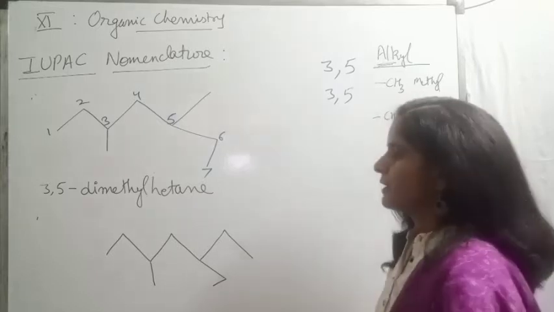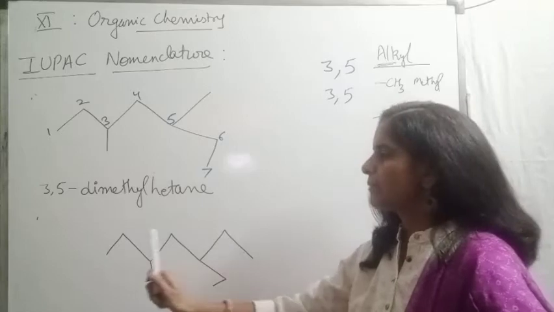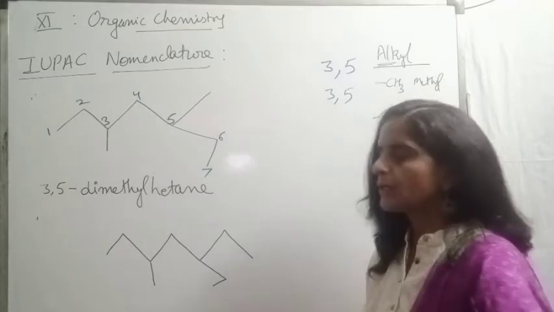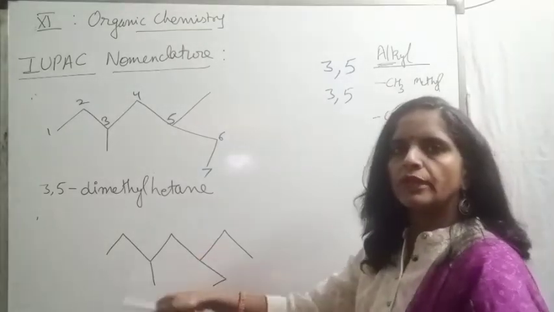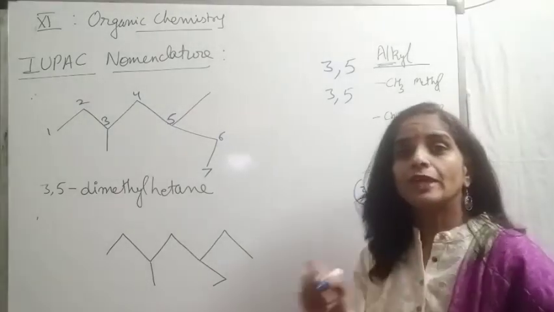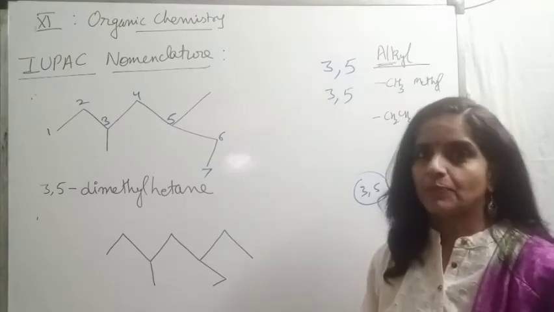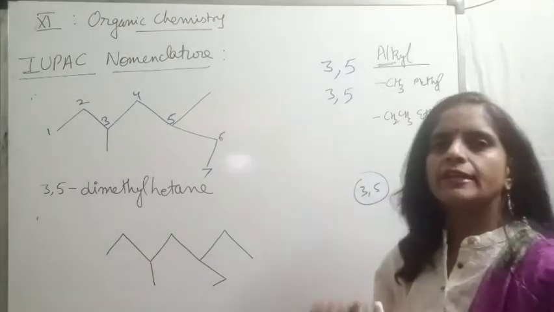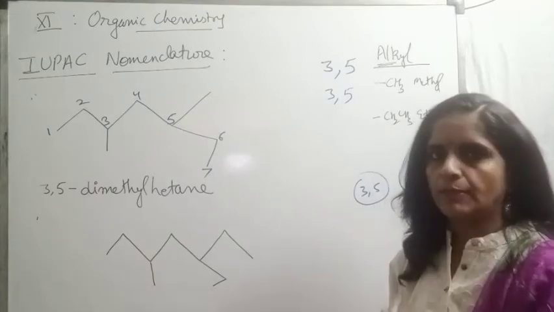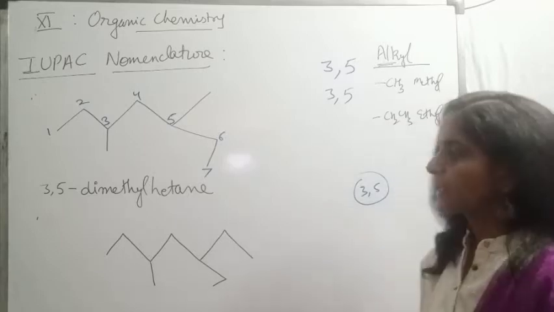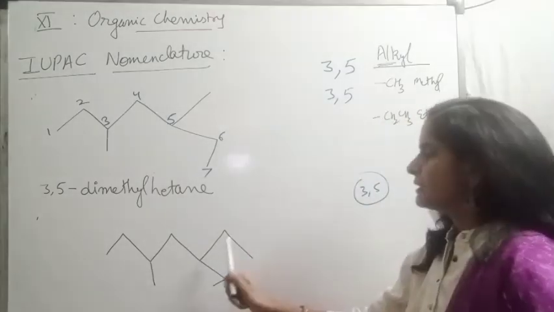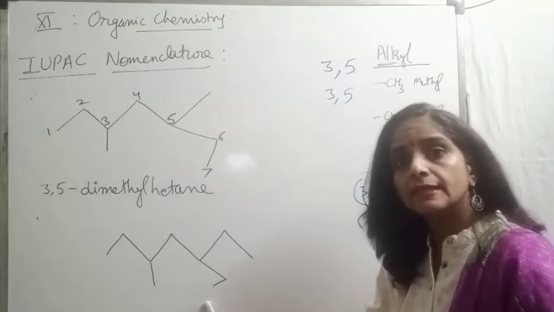Now coming to numbering. If I'm starting from this end, the substituents are coming 1, 2, 3 and then 4 and 5. 3 and 5 positions are coming. This side also 1, 2, 3, 4 and 5. Means from both sides the positions are coming the same. Now what to do when from both sides positions are coming the same? In the previous case we said we can select any side because from both sides positions were the same as well as substituents were also the same. But the situation is not this in this chain. At this position I have a one carbon substituent, means methyl. At this position I have a two carbon substituent, means ethyl.